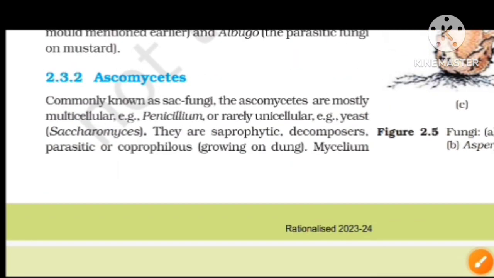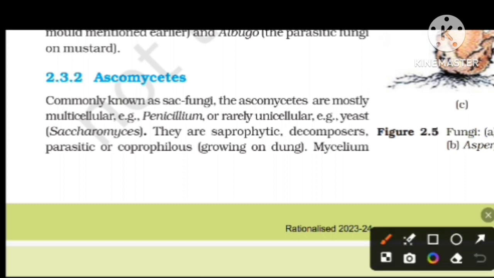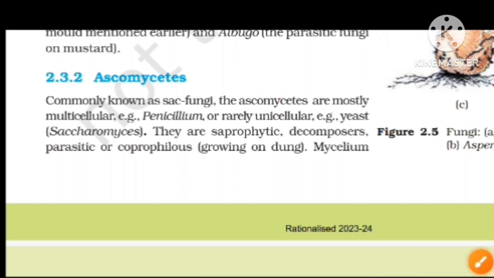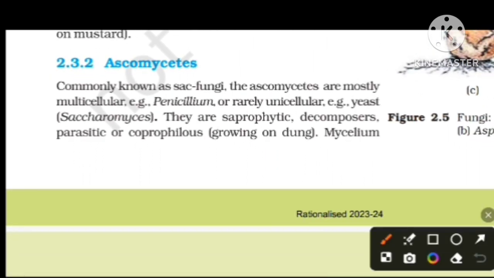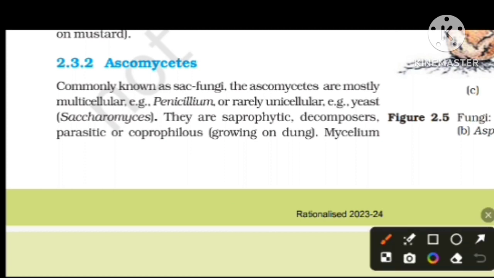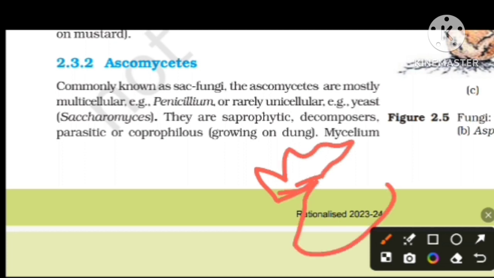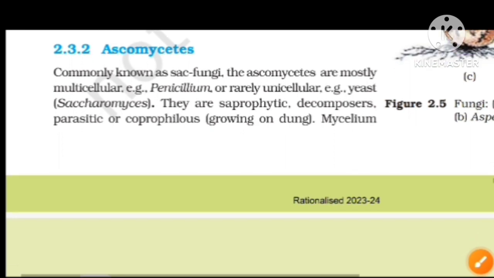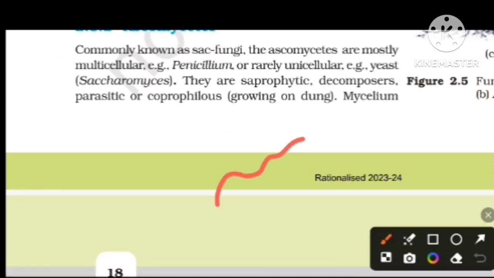Ascomycetes, commonly called sac fungi. Ascomycetes is also called sac fungi, and an example is Penicillium.